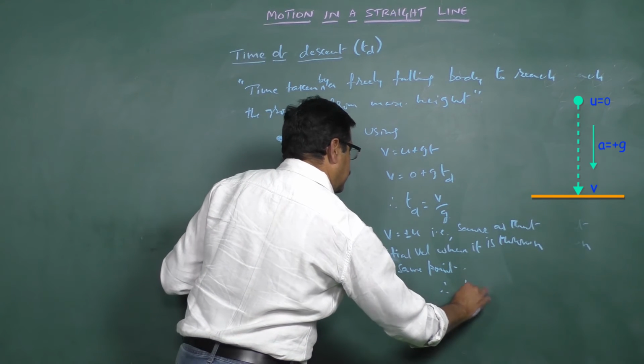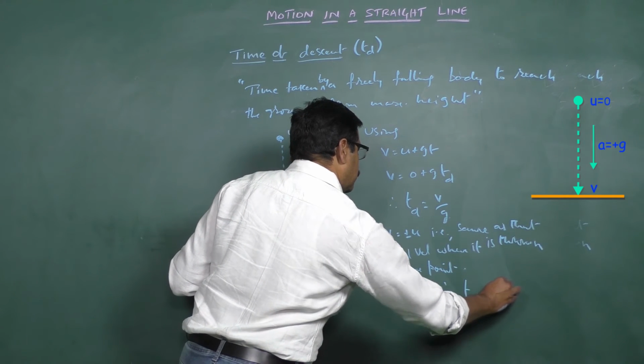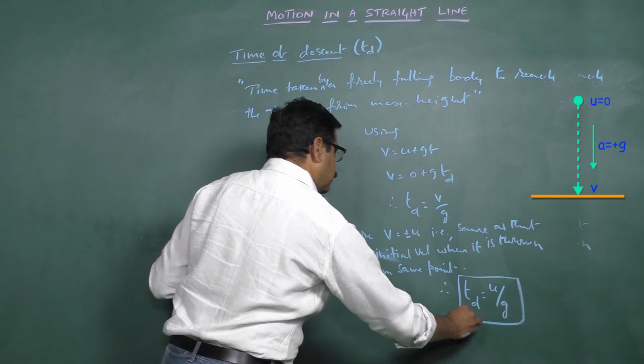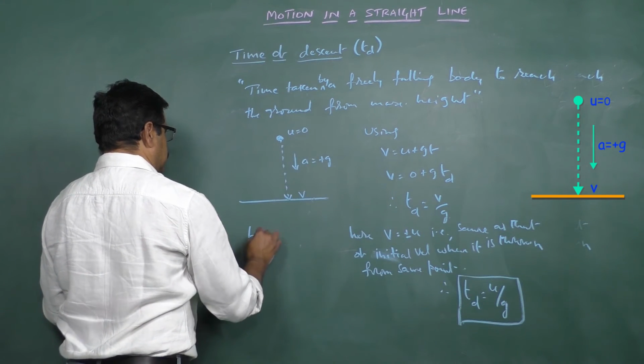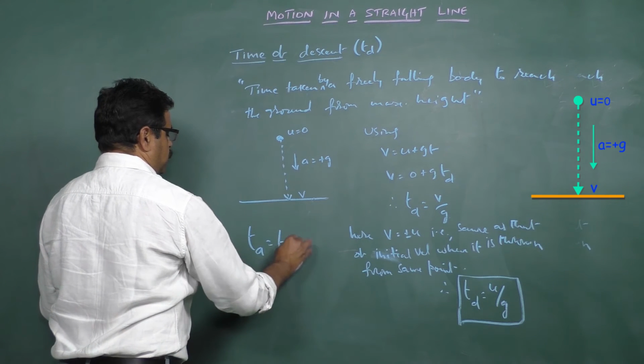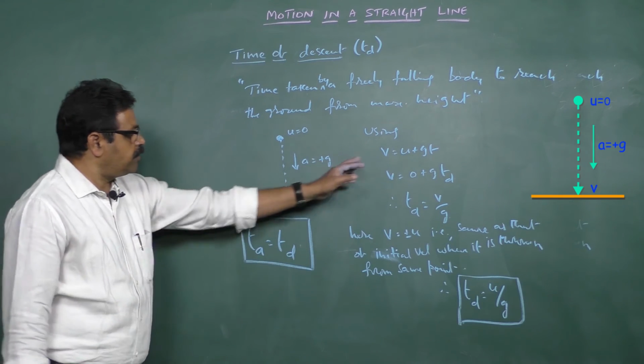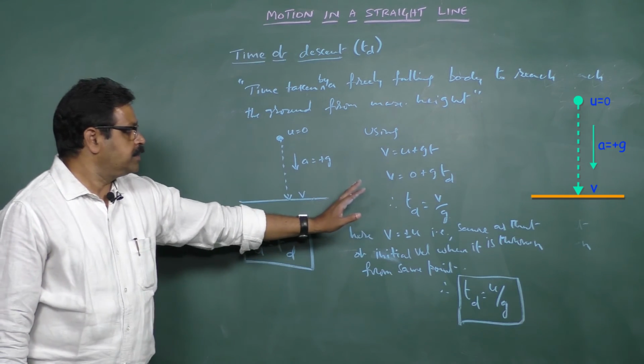Therefore, td will also become u by g. So, time of ascent is equal to time of descent. This is how we can derive the expression for time of descent.